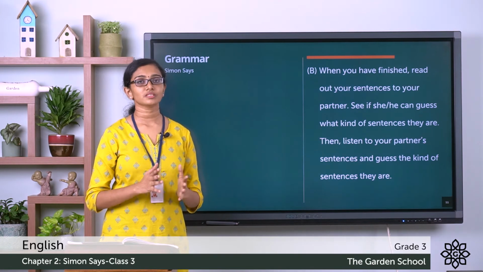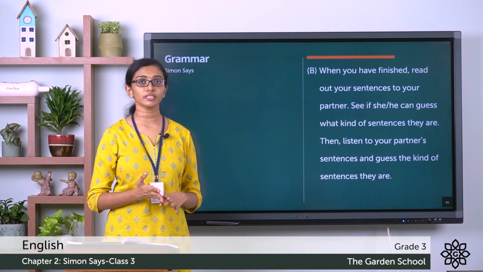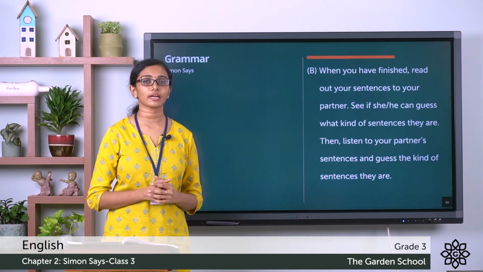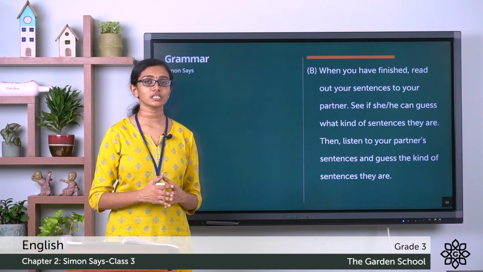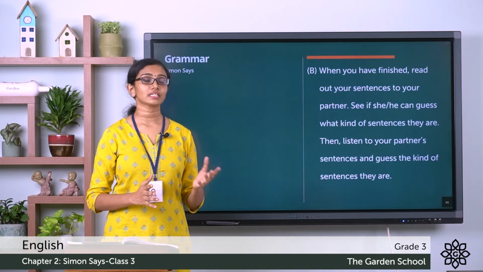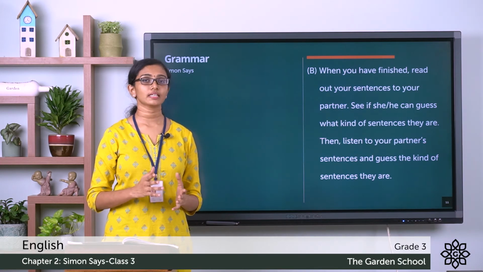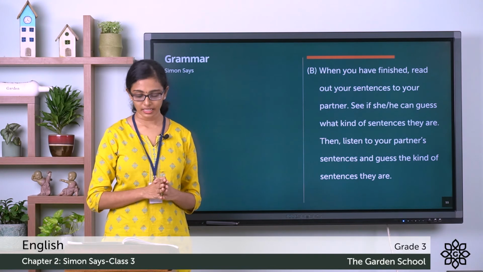So you can do this like a game. You can do this along with your siblings or friends or your parents. You both have to write down different sentences and mention what kind of sentence it is. Then you can read out the sentences to each other and then think about what kind of sentence they are. So this is going to be fun.